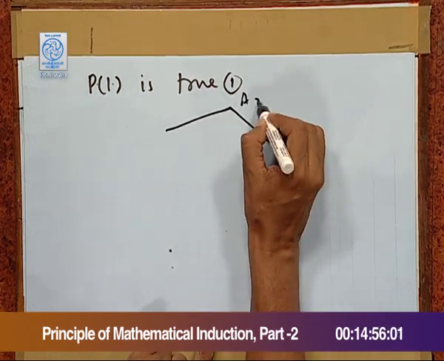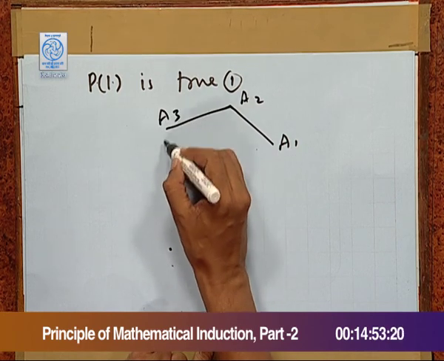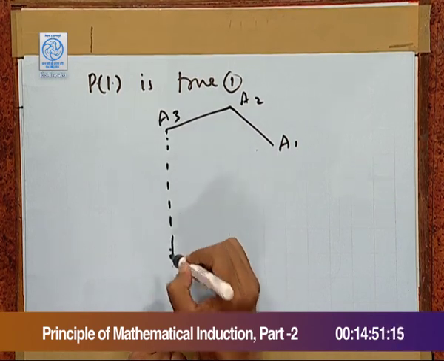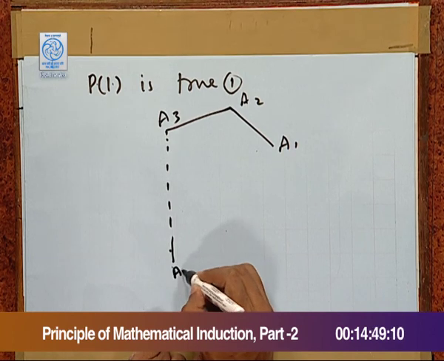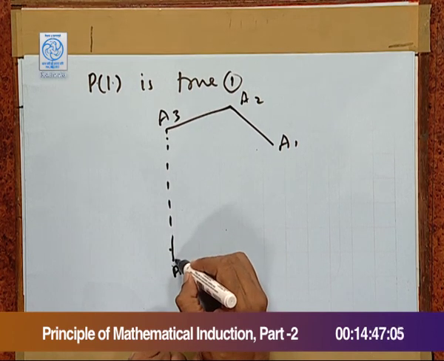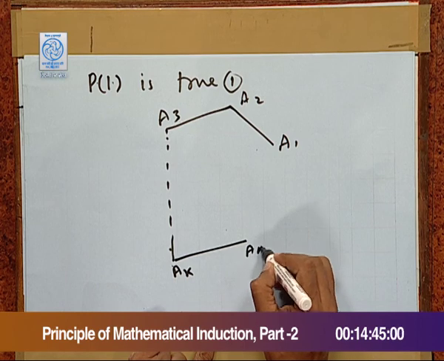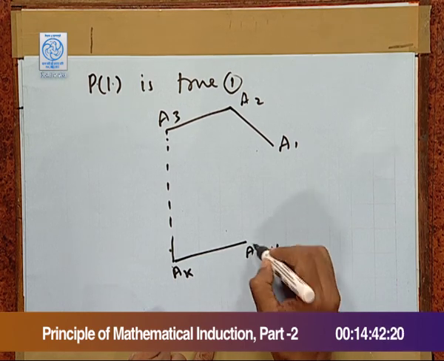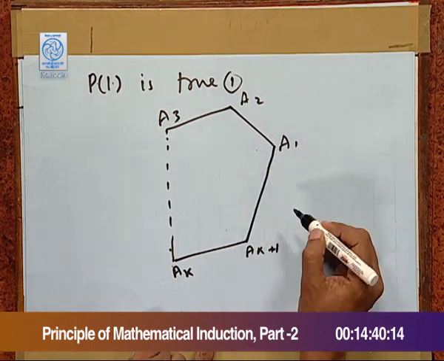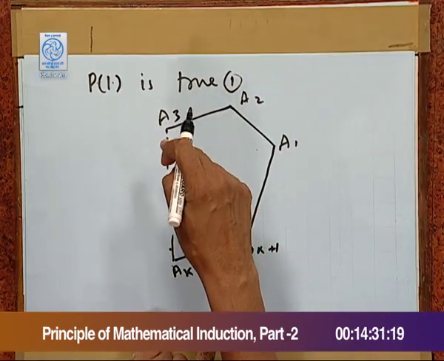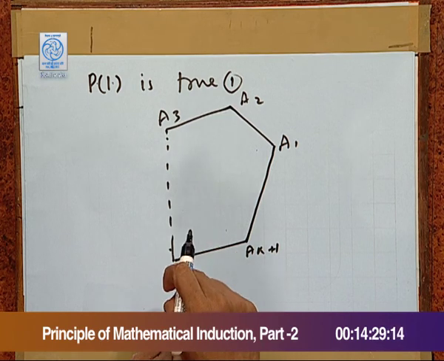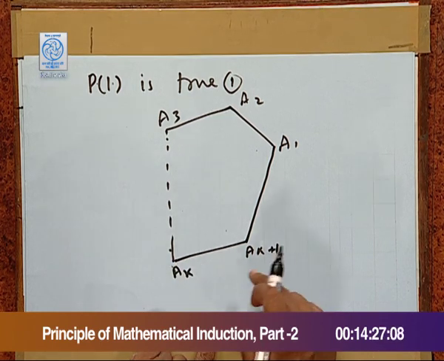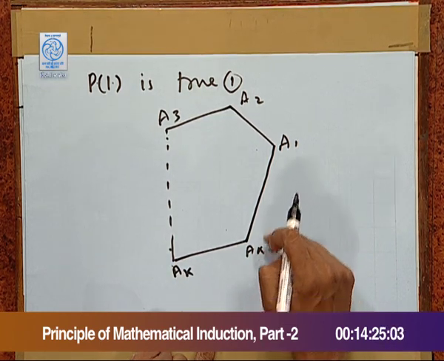A1, A2, A3 and so on up to Ak, then Ak plus 1. So, before us we have a polygon having k plus 1 sides, namely A1A2, A2A3 and so on up to Ak, then Ak plus 1 and Ak plus 1 A1.